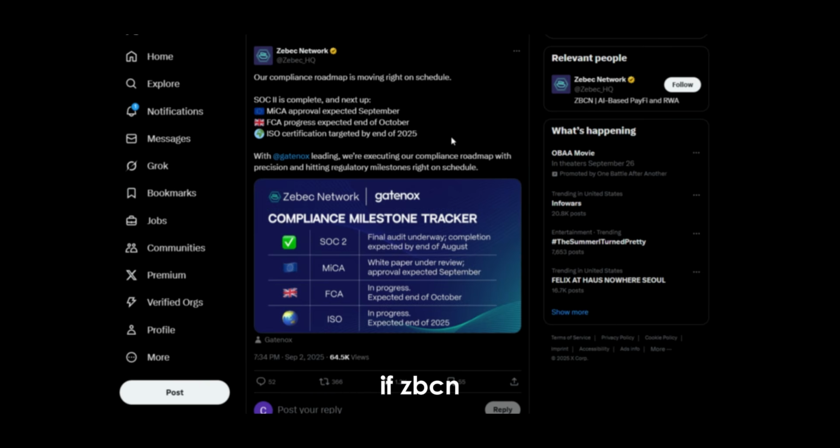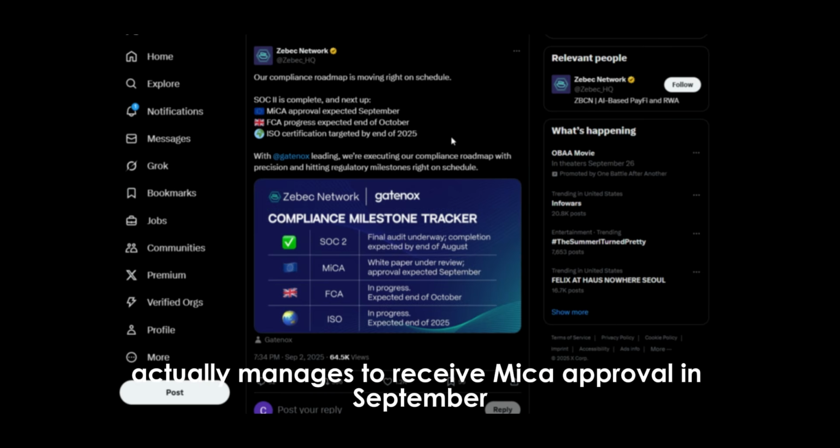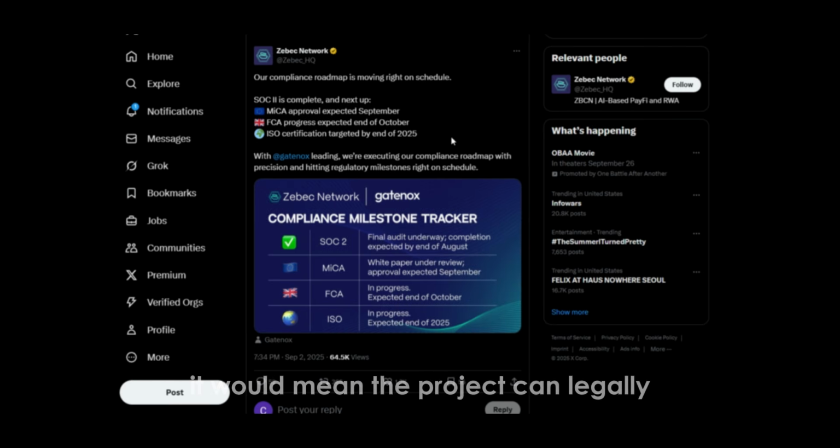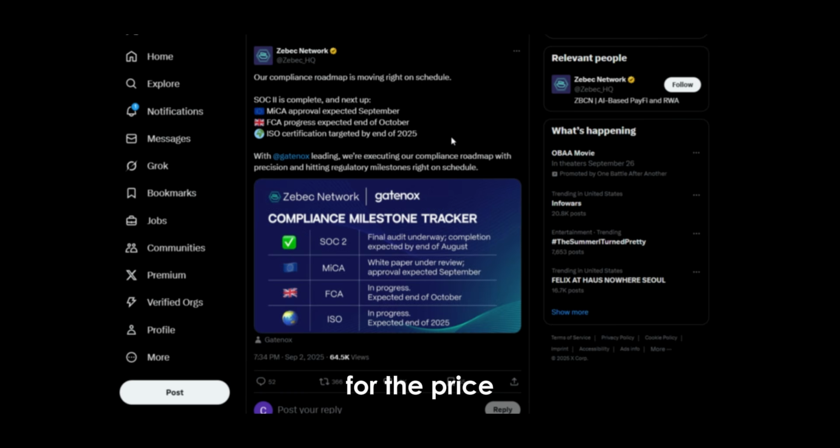If Zbcn actually manages to receive MiCA approval in September, it would mean the project can legally and securely enter the European market. This would not only earn the trust of European investors, but also put Zbcn several steps ahead of its competitors. Getting MiCA approval is a difficult process, and not every project succeeds. Therefore, obtaining this approval could also create positive expectations for the price.